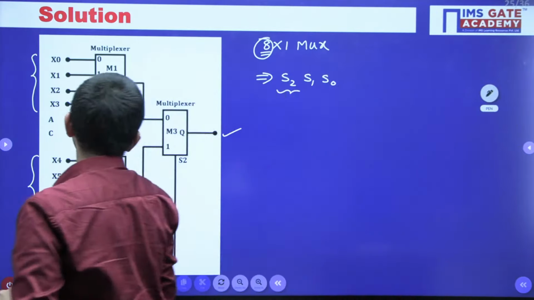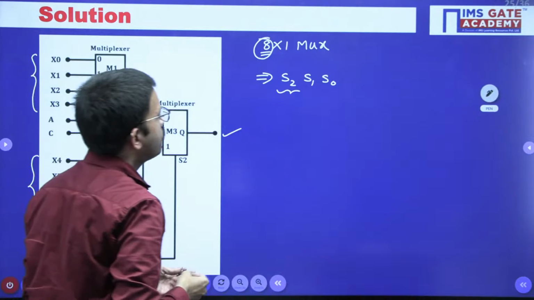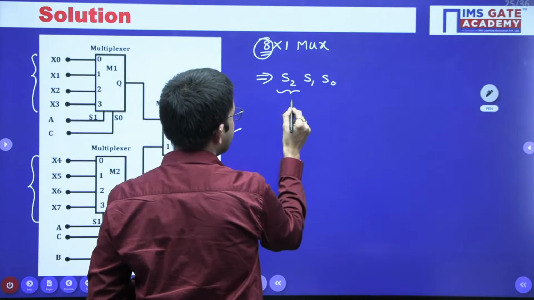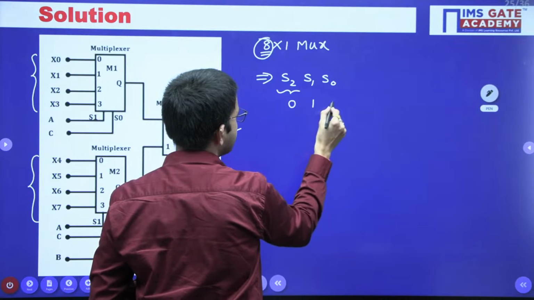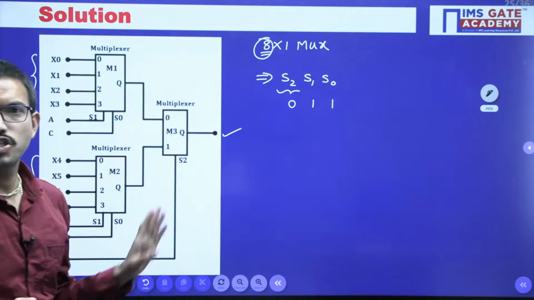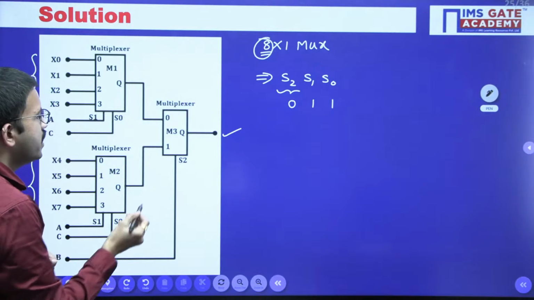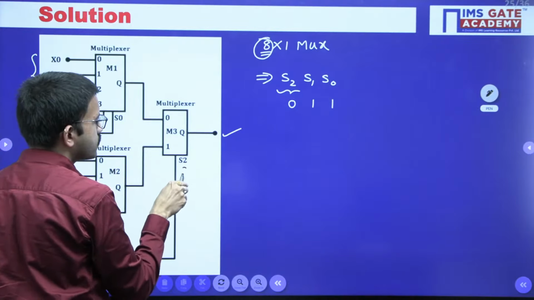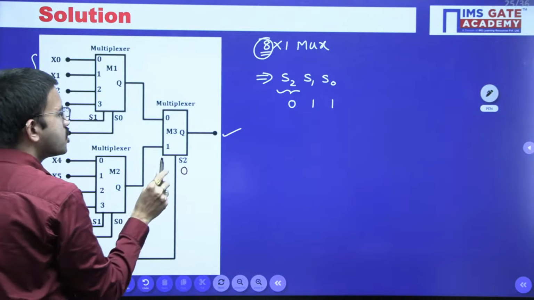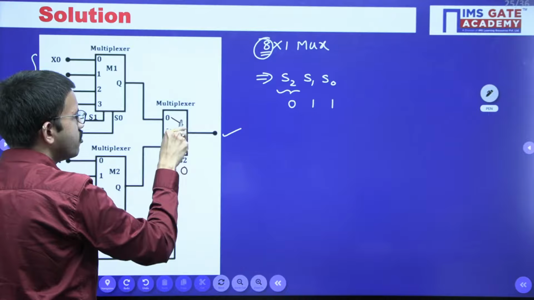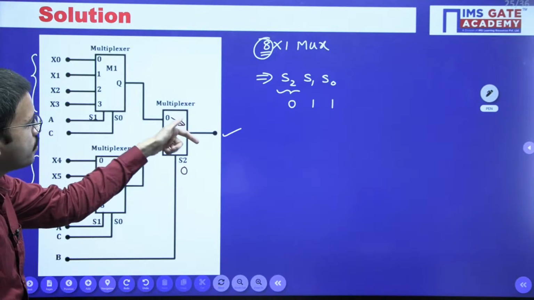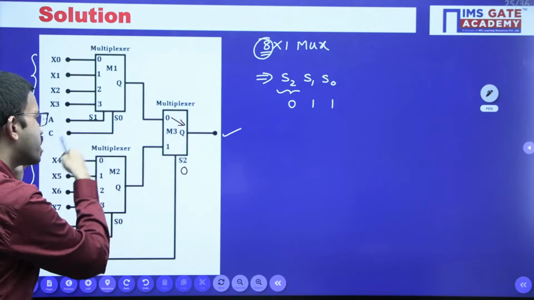Say for example, suppose you have considered the selection lines 0, 1, 1. Here S2 is what? 0. The moment S2 is 0, here you have a 2/1 mux, that means this input will be connected, so you need not worry regarding this particular mux.